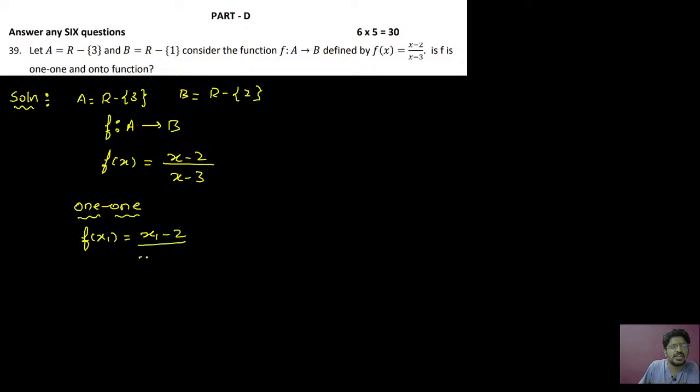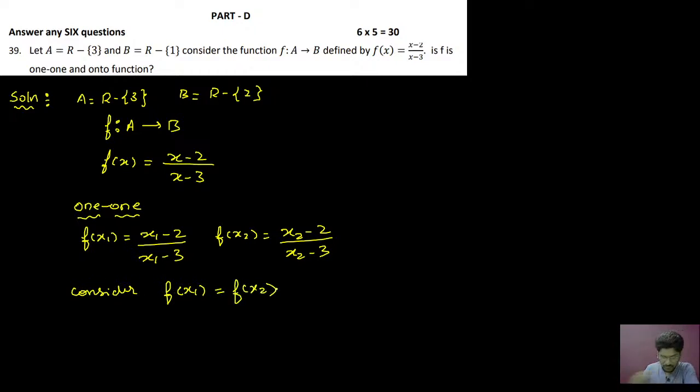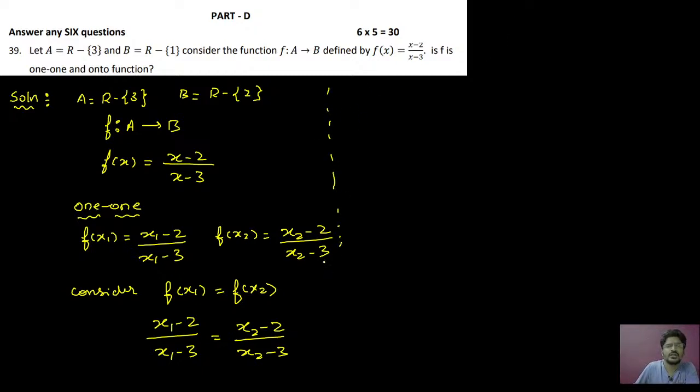f of x1 is (x1 minus 2) divided by (x1 minus 3). Take f of x2, that will be (x2 minus 2) divided by (x2 minus 3). Consider f of x1 equal to f of x2. That will be (x1 minus 2) divided by (x1 minus 3) equal to (x2 minus 2) divided by (x2 minus 3). So cross multiply the terms.